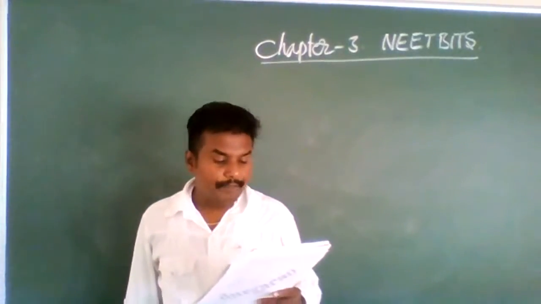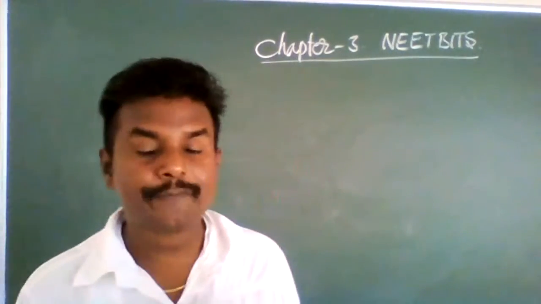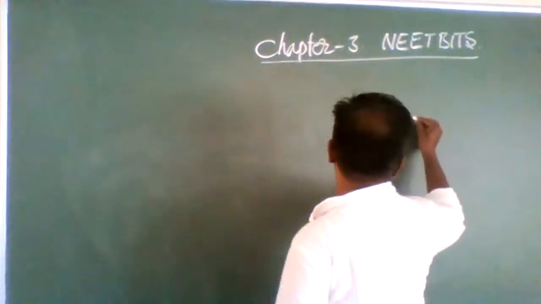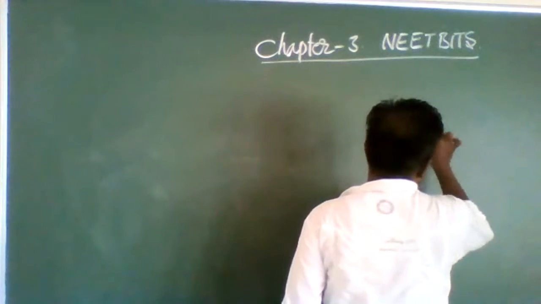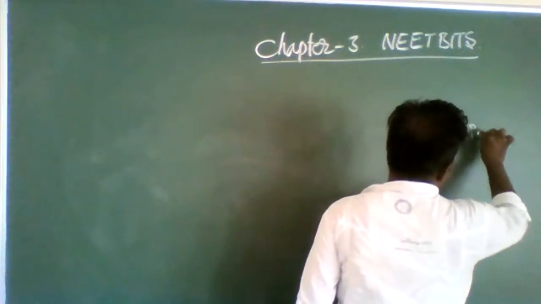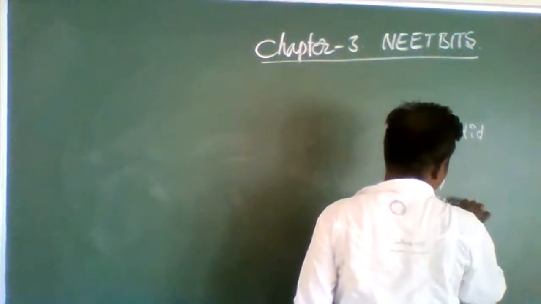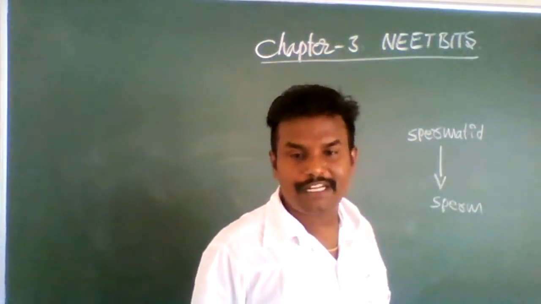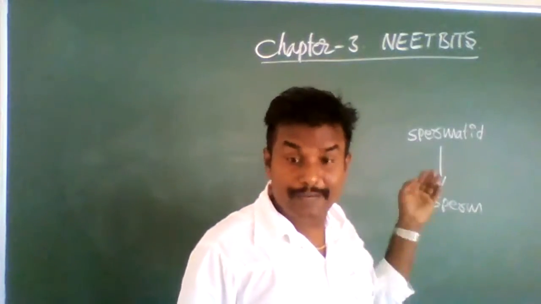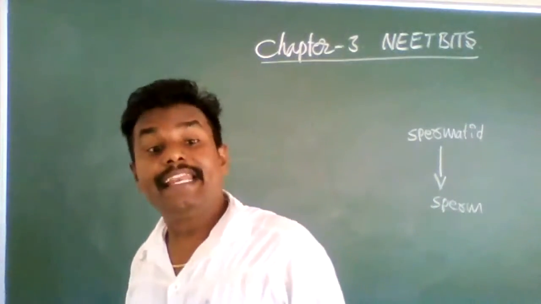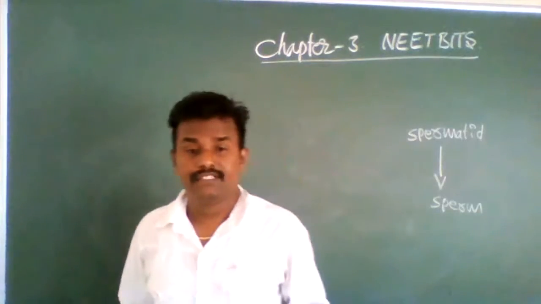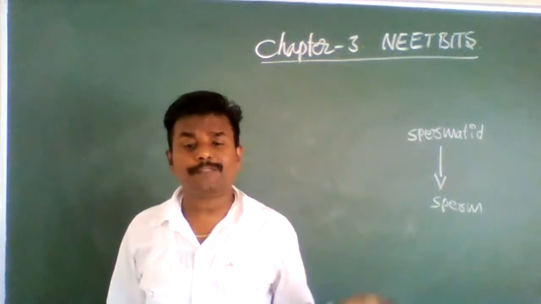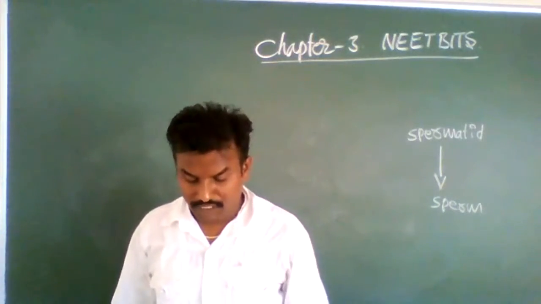That's all. Next, spermiogenesis refers to spermatid, option 4. Spermatid is converted into sperm. Spermatid metamorphosis, metamorphosis means changes into sperm. The spermatid stays in the epididymis temporarily, where it gets concentrated and matures. After maturation, the spermatid is called sperm. So option 4 is correct.